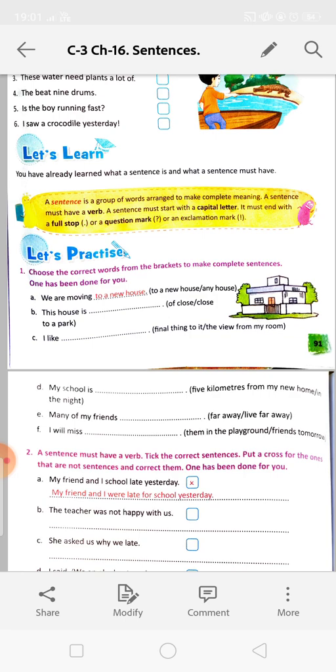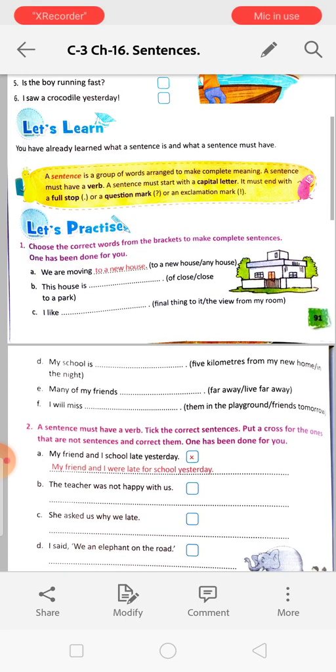Choose the correct words from the brackets to make complete sentences. So, what is a sentence? That will give a complete meaning. It will contain a verb, it must start with a capital letter, and there will be a full stop at the end. If it is a question, we have to put the question mark, and if it is an exclamatory sentence, then we have to give an exclamation mark.